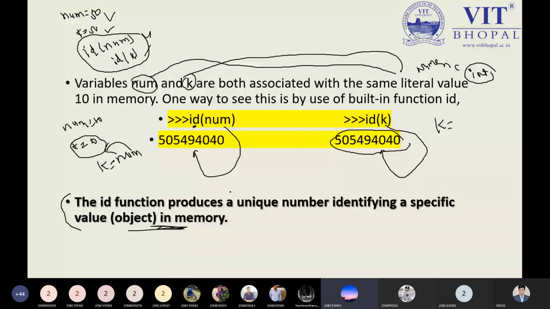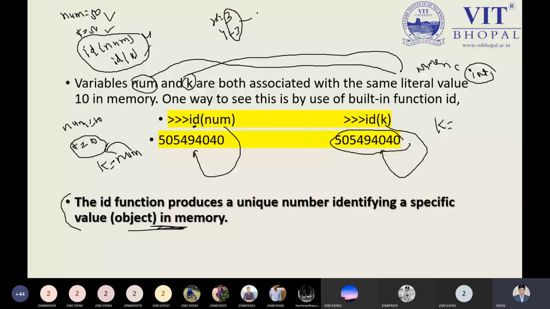Sir, I have a doubt. Yes, please, you can ask. Sir, here num equal to 50 and k equal to 50, and you have said ID will be different. But in the previous example, we took x equal to 3 and y equal to 3, and the ID was the same. ID was the same because both are associated with the same literal value, that is 3. So if the literal values are the same, then they belong to the same ID value.